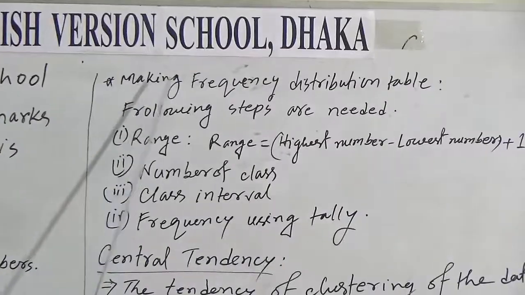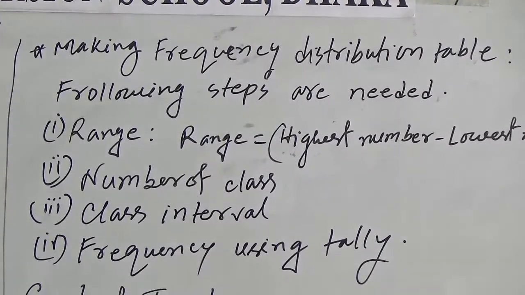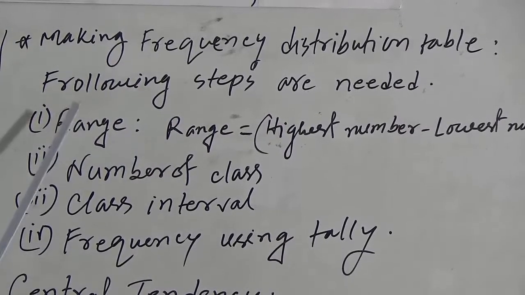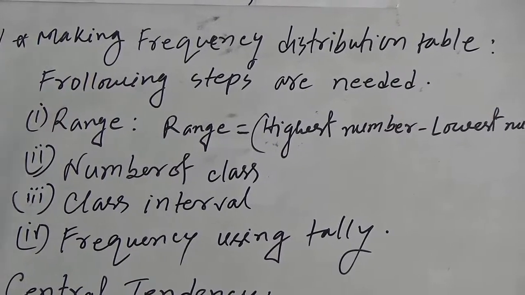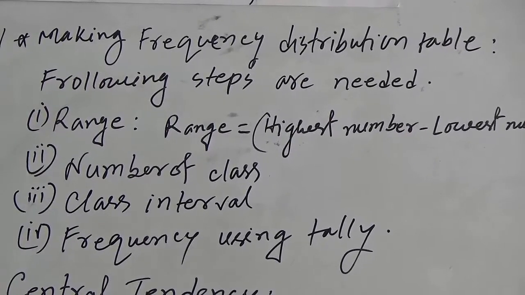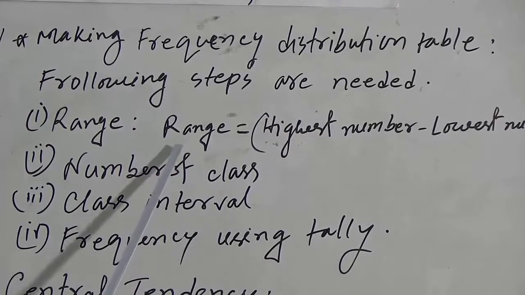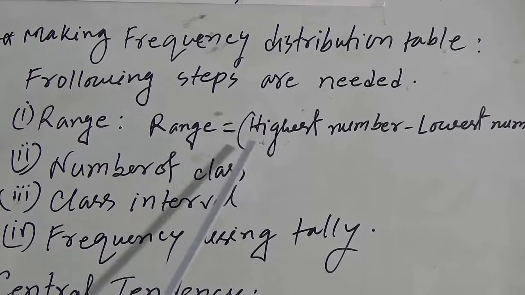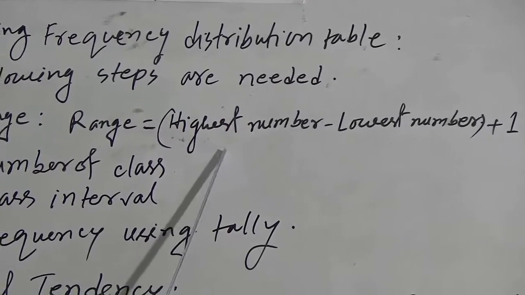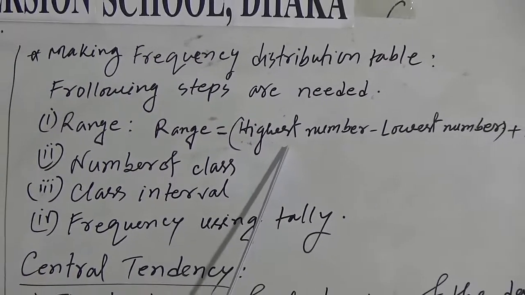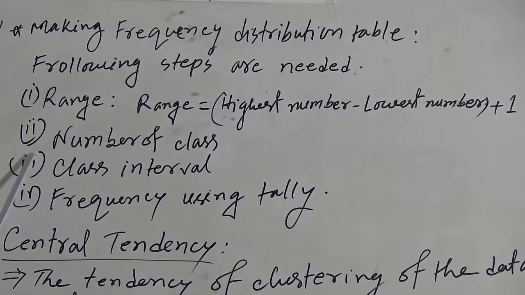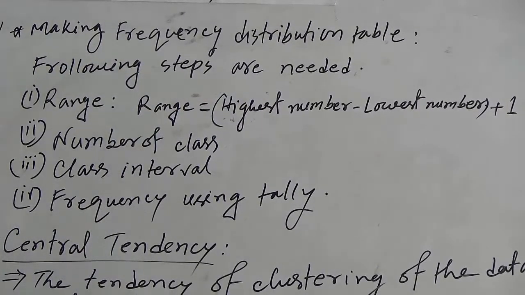Now, making a frequency distribution table. To make a frequency distribution table, we need to follow the following steps. First one is range. It means at first we have to find the range. To find the range, we need a formula. Range equals highest number minus lowest number plus 1. It means if we subtract the lowest number from the highest number and then add 1, we will get the range of the data.